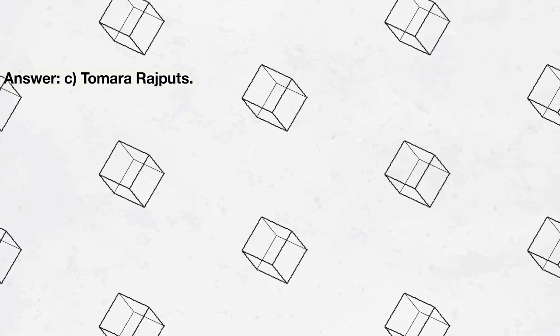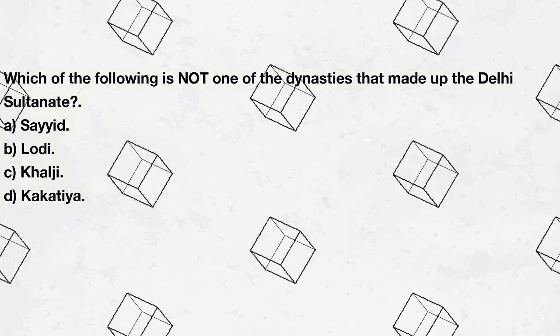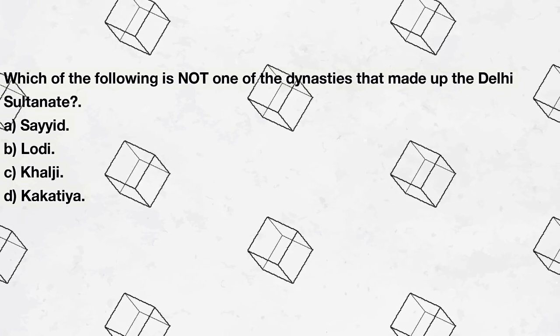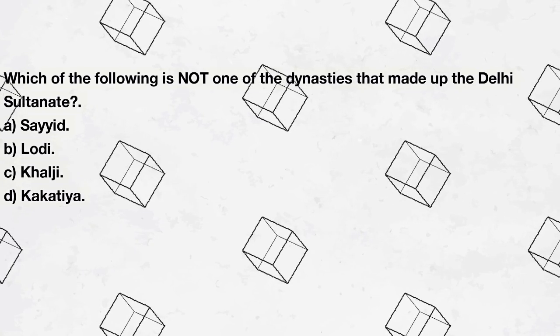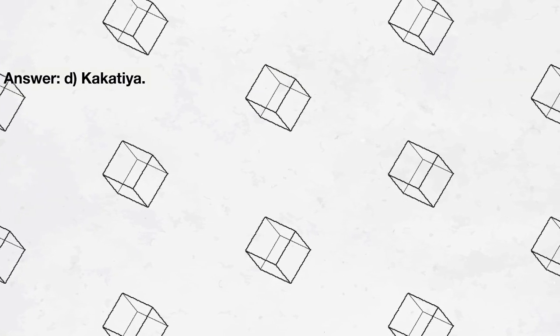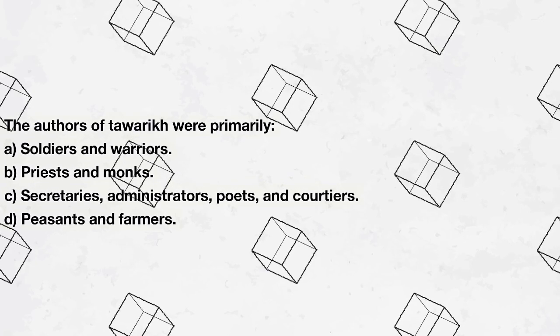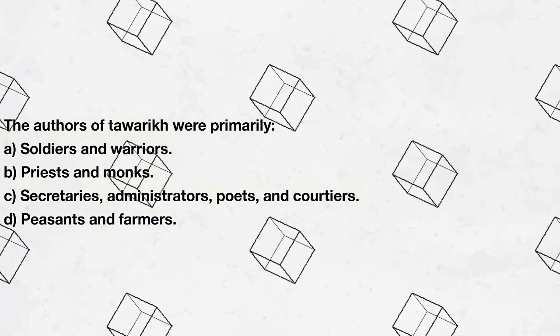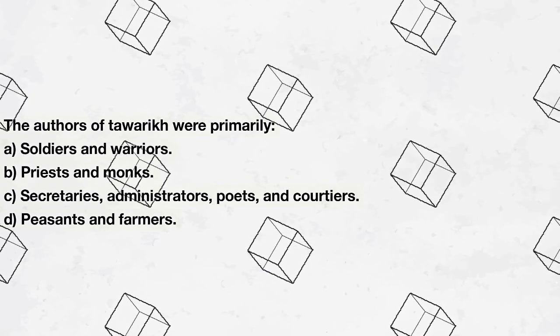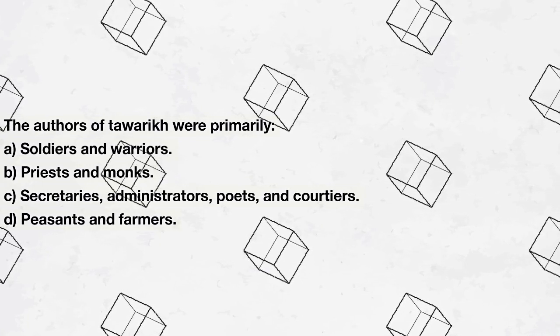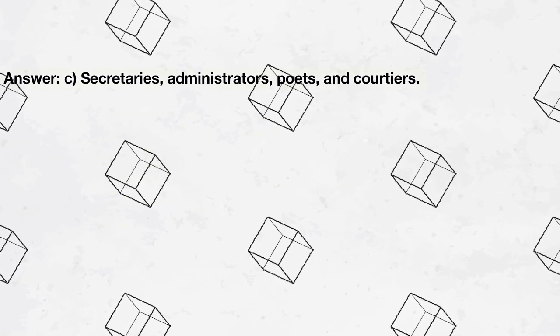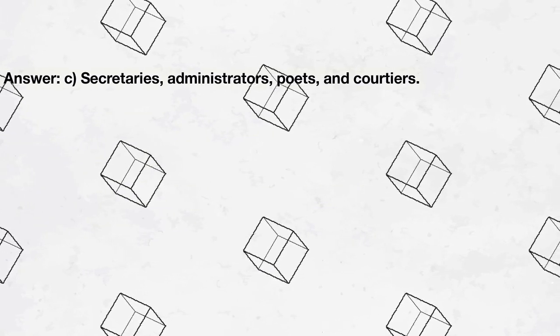Tomara Rajputs. Which of the following is not one of the dynasties that made up the Delhi Sultanate? A. Said, B. Lodi, C. Khalji, D. Kakatiya. Answer: D. Kakatiya. The authors of Tawarikh were primarily A. soldiers and warriors, B. priests and monks, C. secretaries, administrators, poets, and courtiers, D. peasants and farmers. Answer: C. secretaries, administrators, poets, and courtiers.